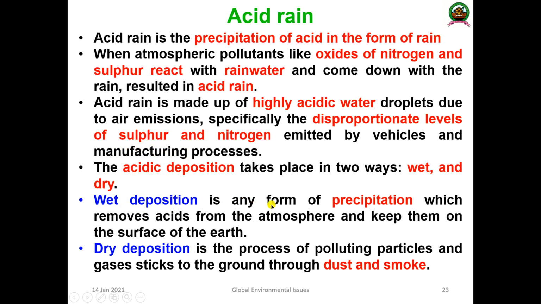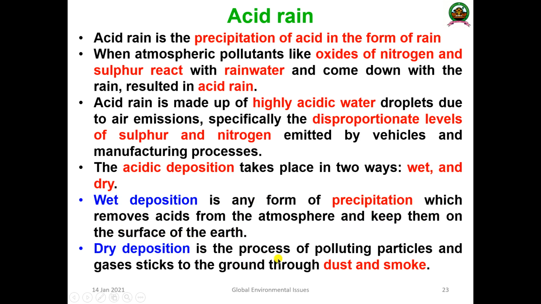Wet deposition is any form of precipitation which removes acid from the atmosphere and brings it down onto the surface of the earth.